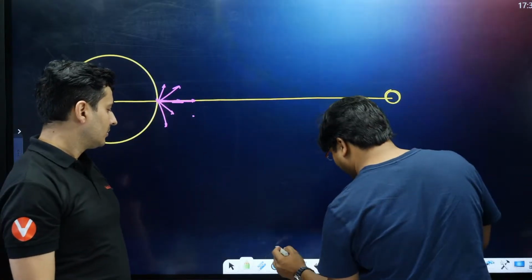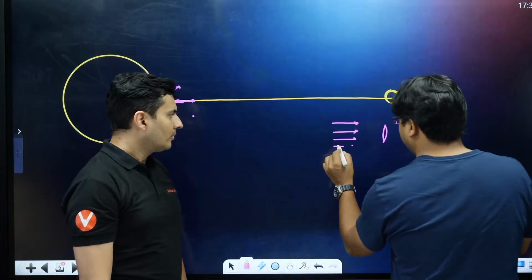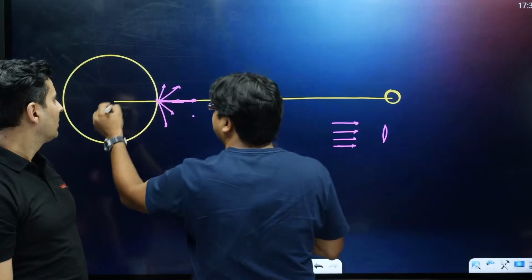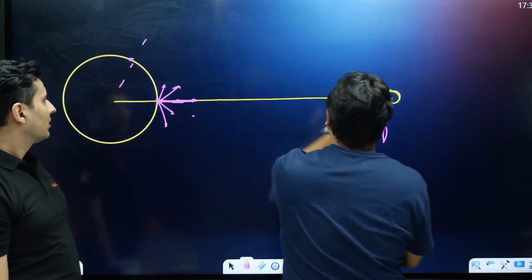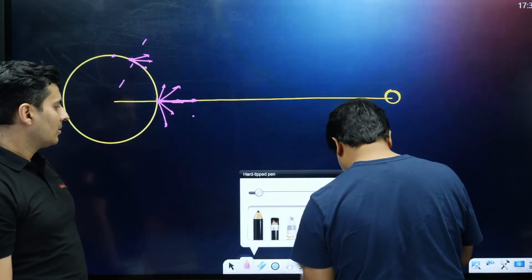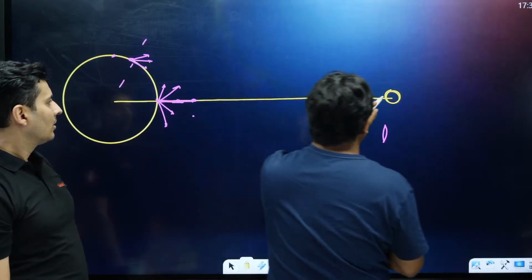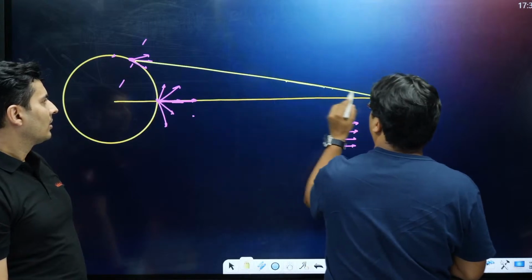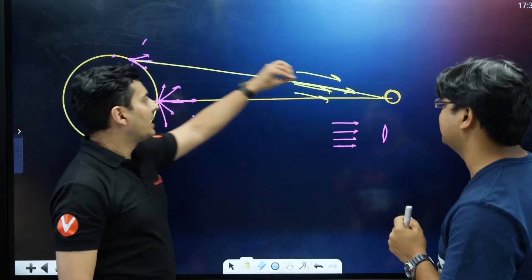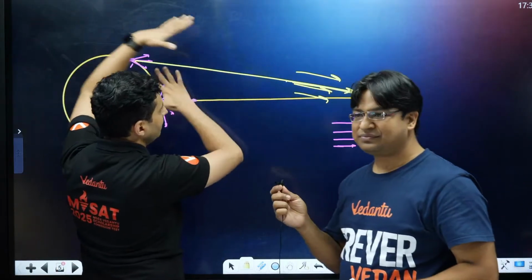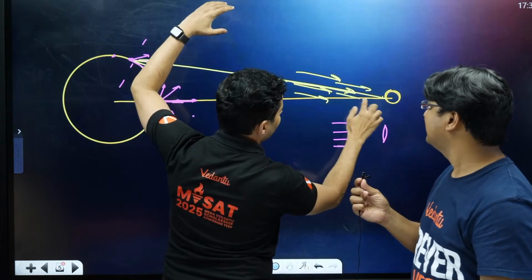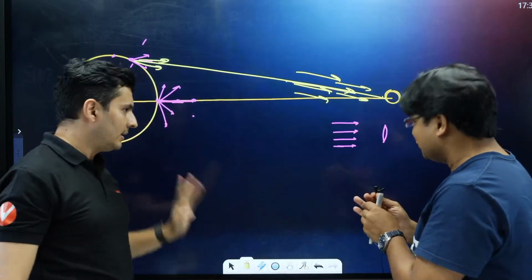So with this idea, what do we conclude? What we are saying is that this beam is coming and it is becoming a parallel beam like this. Now think about the periphery, or from whichever point the ray is coming. Let's say this point. This point is again going to behave as an independent point source, and whichever rays reach Earth, by the time they reach, they become like this. So not all the rays will reach here. Very few rays, by the time they reach here, will be a small parallel beam of light reaching the lens.